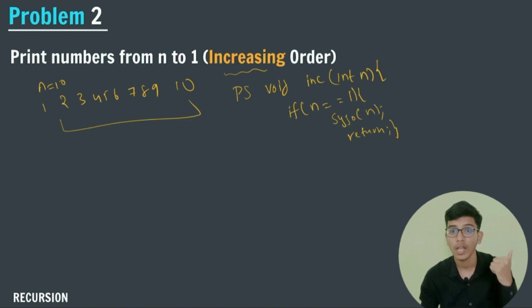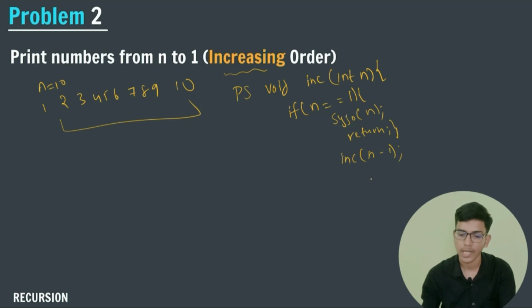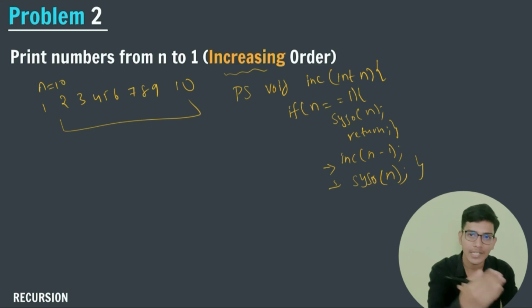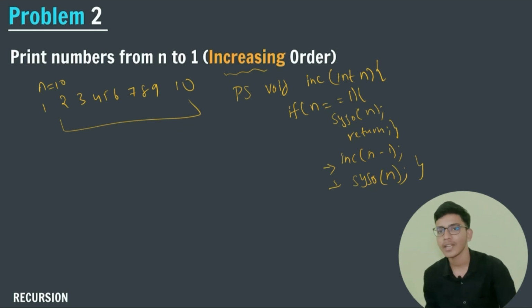In the previous question, we used to print the number first. Here we are not going to print first. First of all, we'll call the function, and after the function call, we will print. So first we'll call increasing order n minus 1. After that, we will print System.out.print value of n. So this is the pseudocode. The only change, an interchange of lines, will give me the numbers in decreasing order or in increasing order.